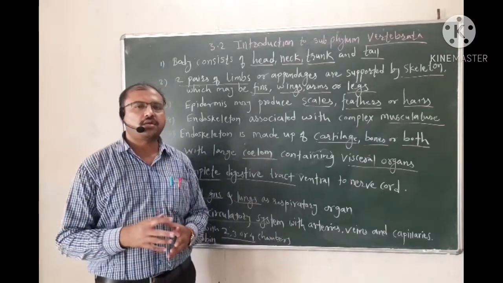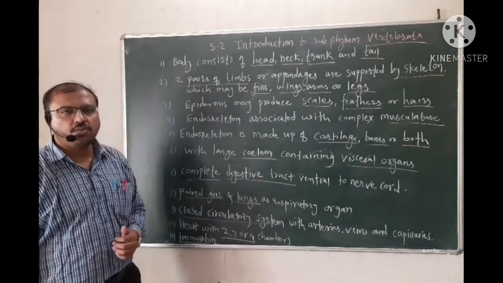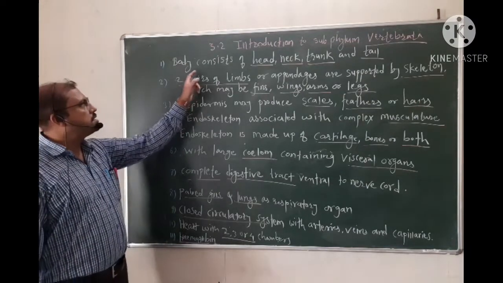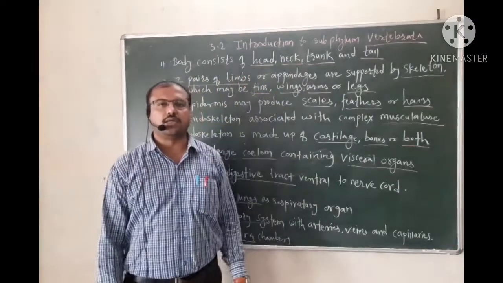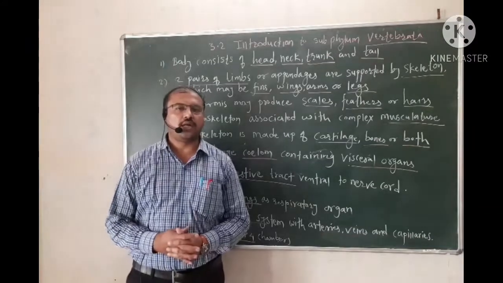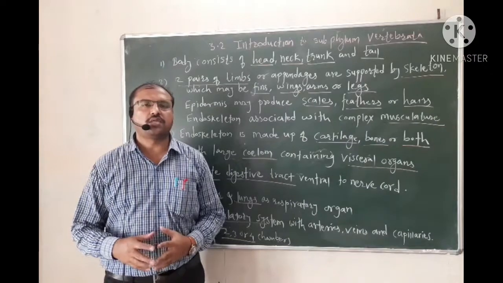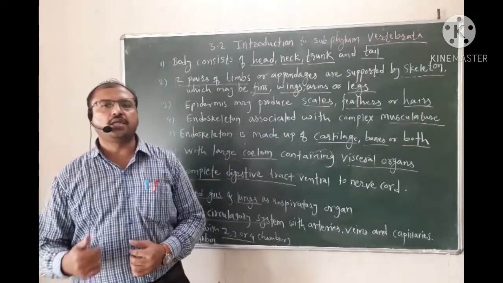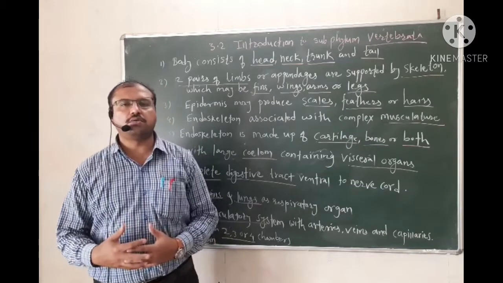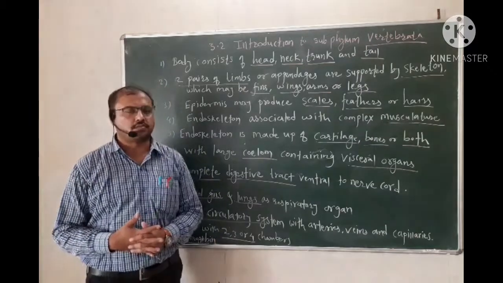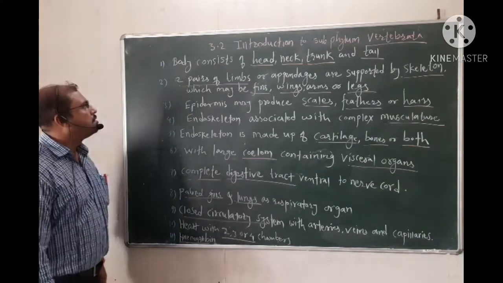What kinds of characters do vertebrates possess? So let's see the characters of vertebrates. These vertebrates consist of head, neck, trunk and tail. Their body is divided into these 4 main regions. We have also studied this in protochordates, but not all protochordates bear this structure. So this is about the 4 parts of the body in vertebrates.